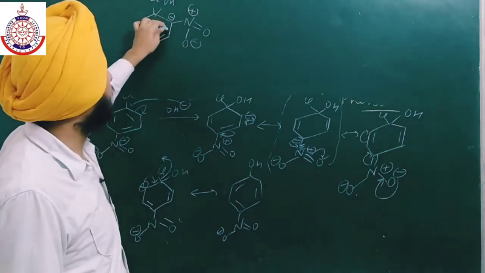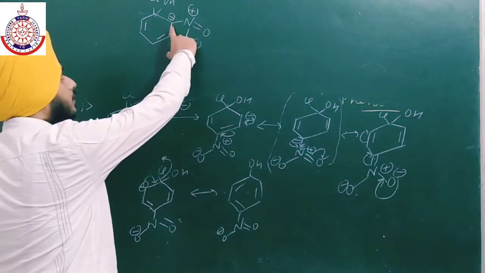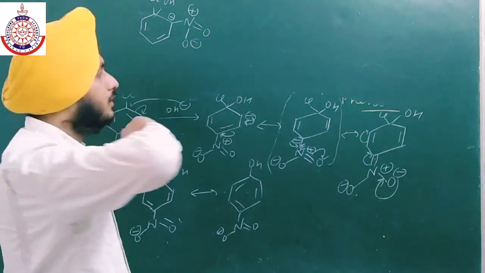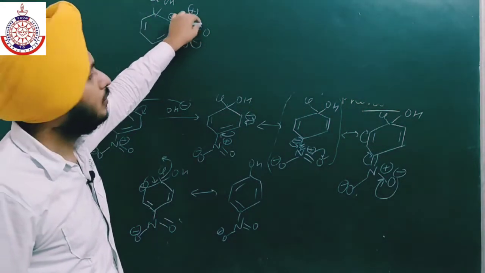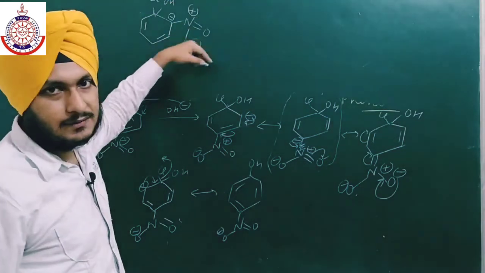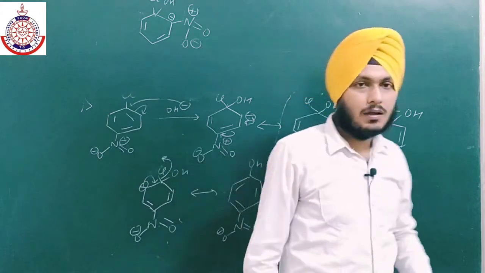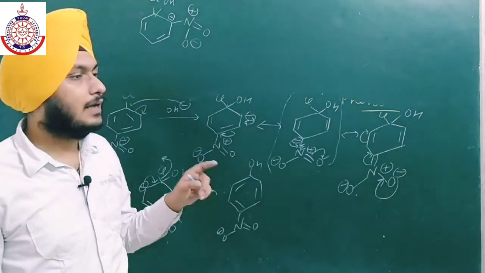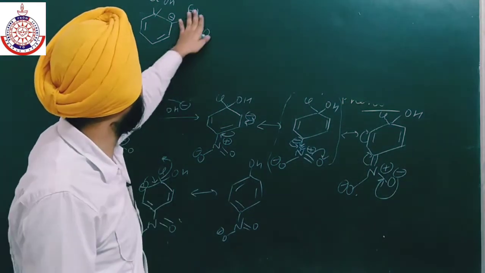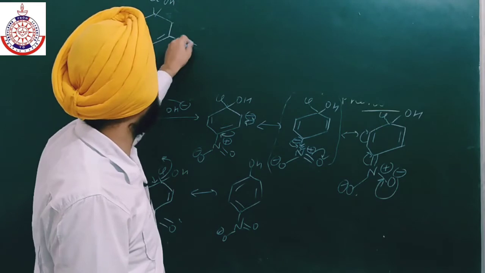So the first structure is very stable because the NO2 group is attached to the carbon which has negative charge. Then this negative charge will move into the NO2, and then three shifting will happen, and we will again get 5 structures. But in case of meta, there is no structure in which NO2 is directly attached to the carbon having negative charge. I am showing you in case of meta, if NO2 is at the meta position.